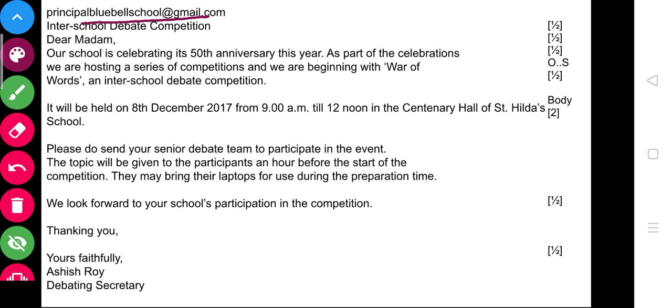Nowadays I think all of the students who are in the 10th standard have their email address. So you are going to get half mark for your email address in the beginning. Two ways are there. You can write it without writing 'to', or simply in the beginning you can write 'to' also. After writing 'to', you can mention your email address. So then you can write the principal bluebell, or whatever your email address is.